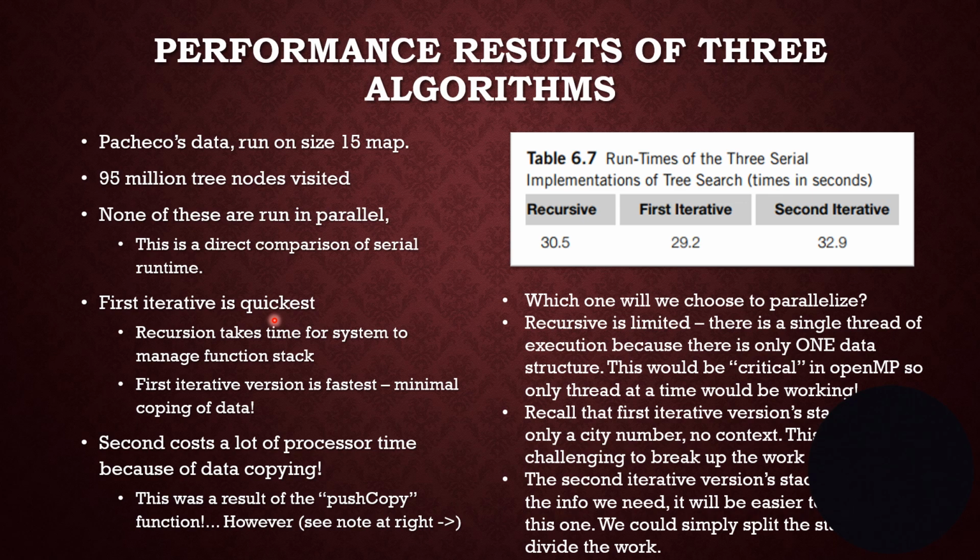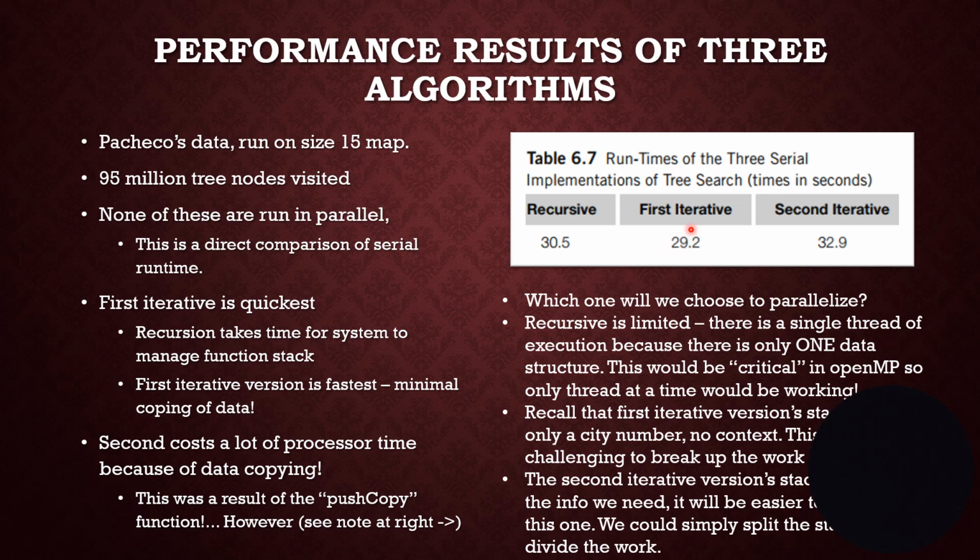Now, these are the times to run each of them on a serial implementation. And one of the things we noticed right away, hey, the recursive wasn't bad in terms of time. The city stack was even better, 29.2, and the one that copied tours was really quite bad. It's almost 10% slower than the first iterative one. In fact, it is a little bit more than 10% slower. So you think, well, which of these should we try to use to parallelize?